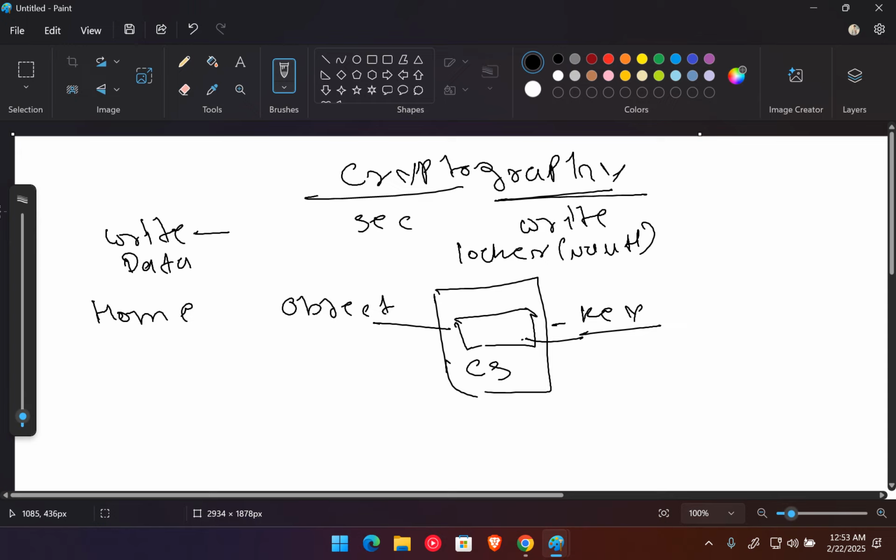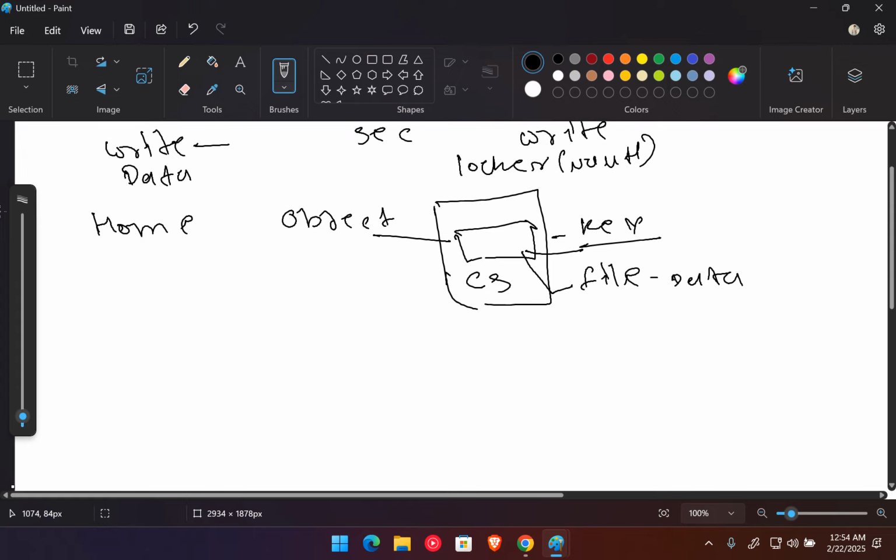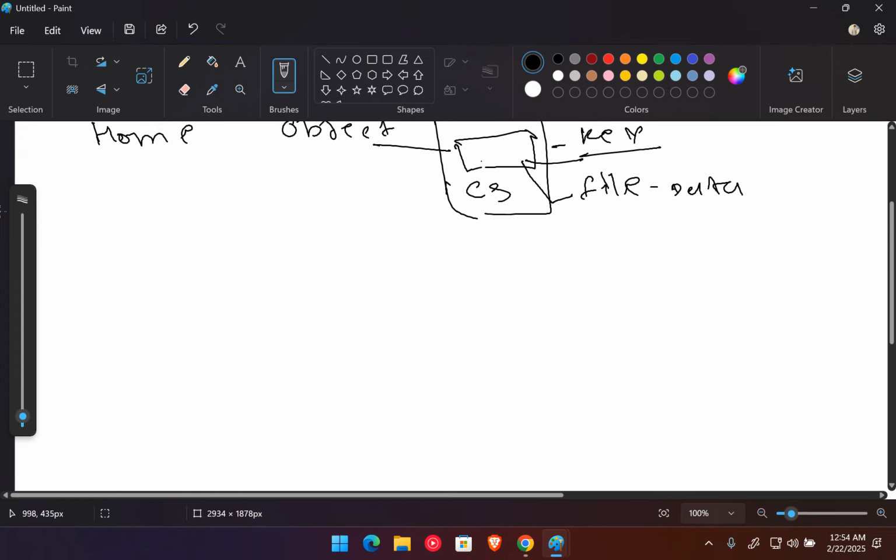Same thing in the computer world, the computer science world. This same object or important thing is our file, and we have our data in our file. So we have the same kind of thing in the computer world. We have a file, and the important thing is our data.